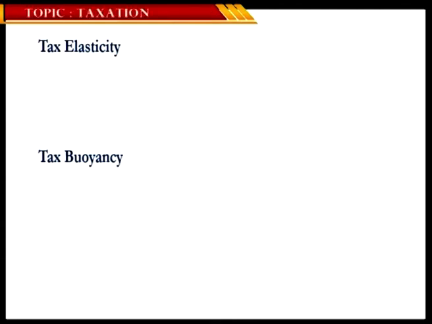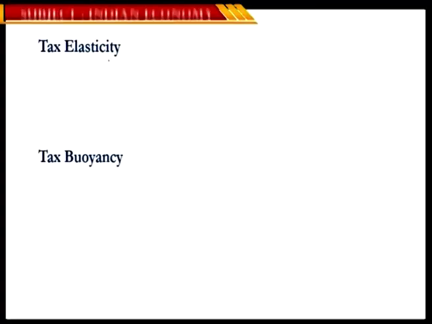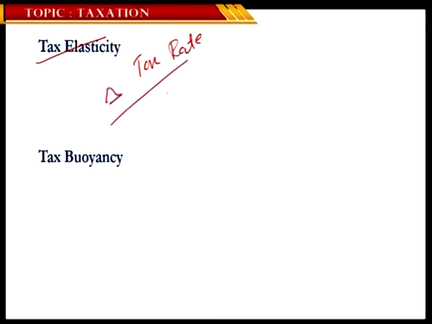So let's look at tax elasticity. You might have come across the words price elasticity of demand, income elasticity of demand. When I say elasticity, it means the rate of change. Similarly, tax elasticity is about change with change in tax rate. If I change a particular tax rate, let's say the income tax rate, or the GST upon a certain category of goods and services, what exactly is the change in the tax revenue?